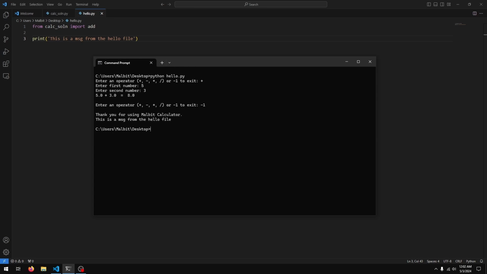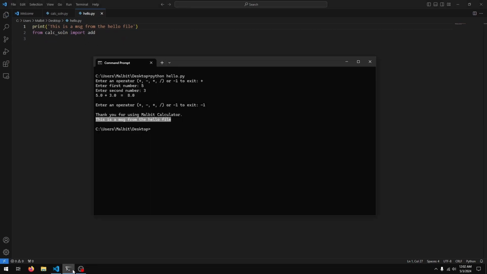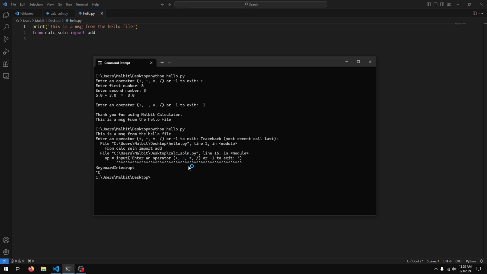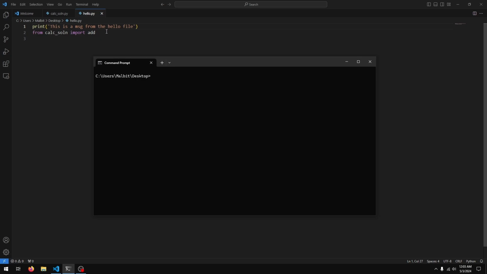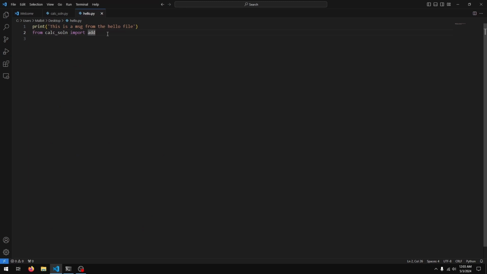And if I do -1, you see it says thank you for using Melbit calculator, and then this is a message from the hello file. So it did print this message out, but it printed it right at the end here. If I actually move this before the import and run, you see we get the message, and then we get the code from our calculator solution executing. So what's going on? Well, in simple words, basically Python is running all the code in calc_soln when we are doing the import. So how can we prevent this?